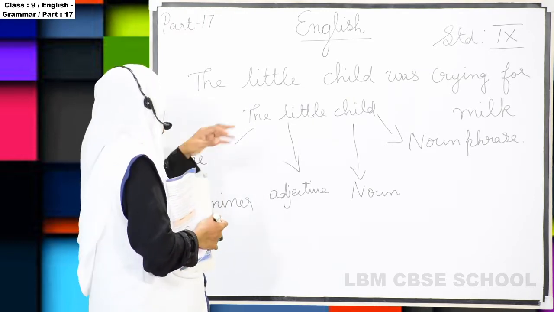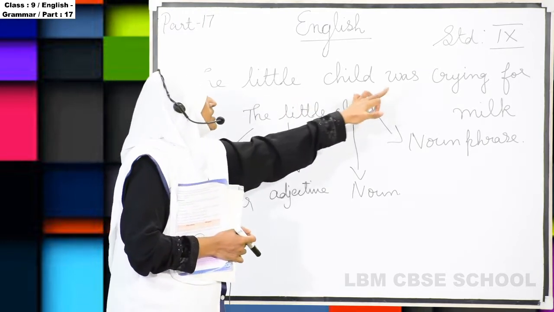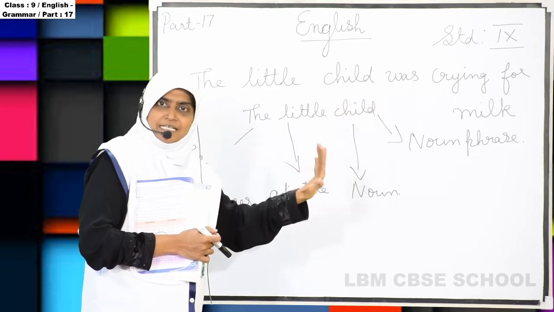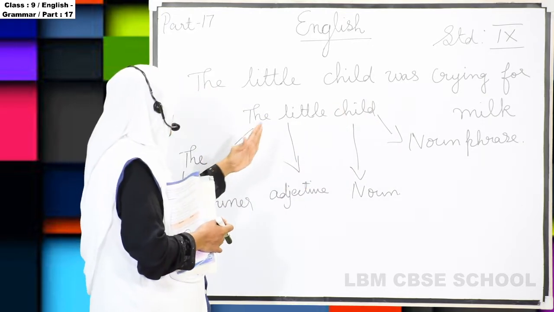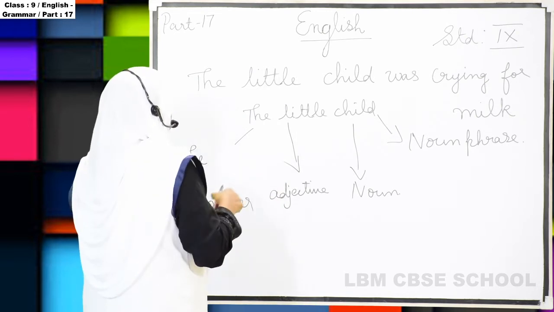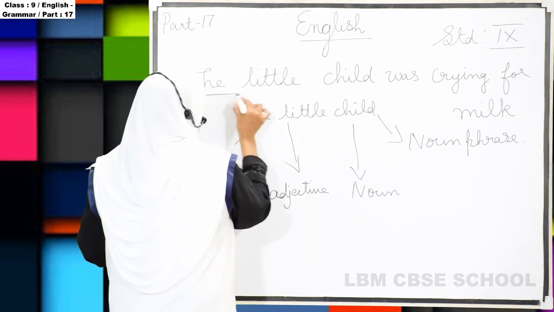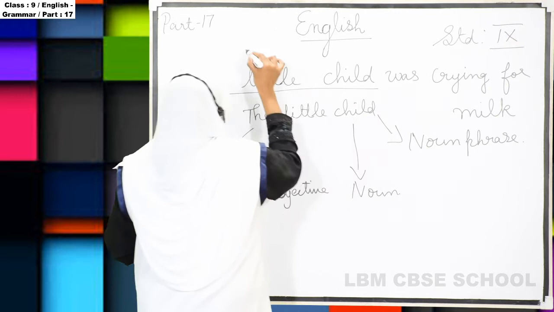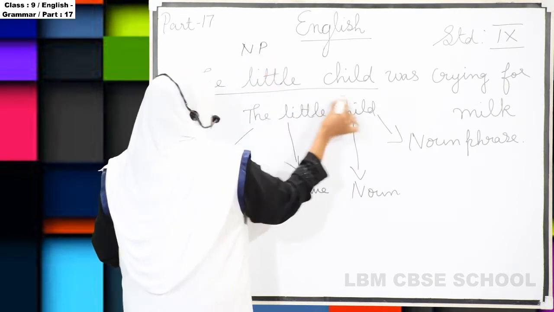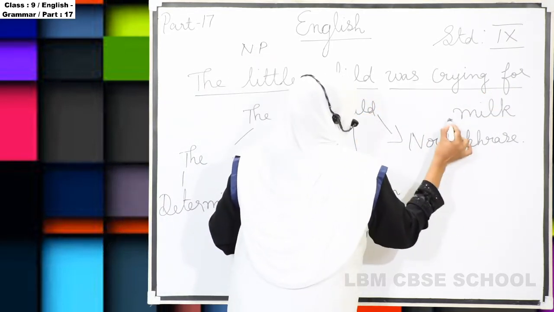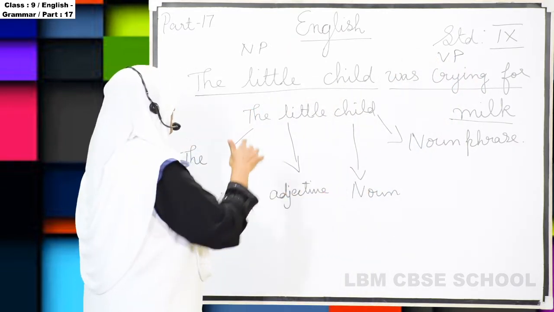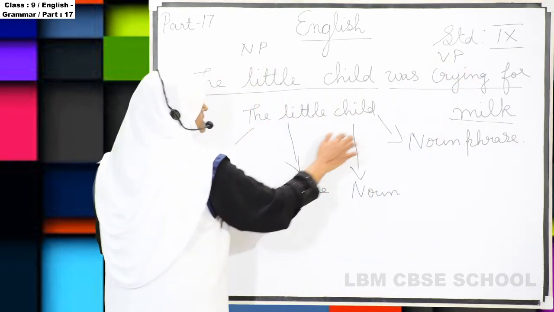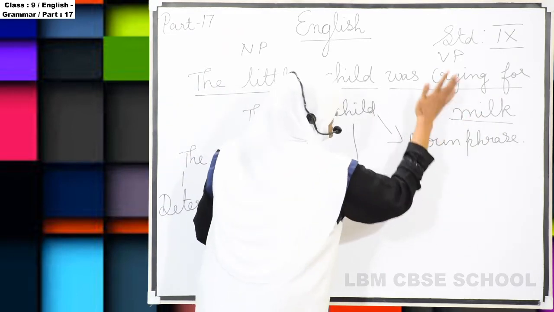All of you listen. The little child was crying for milk. It is a sentence. Now we are splitting the sentence. This portion is the noun phrase. This portion is the verb phrase. So the little child is a noun phrase, was crying for milk is the verb phrase.